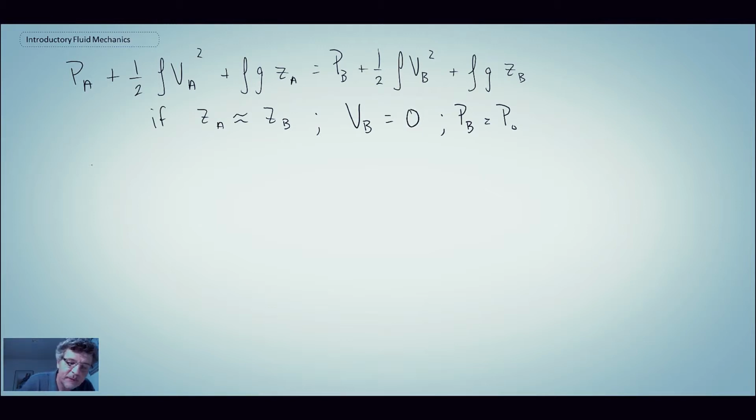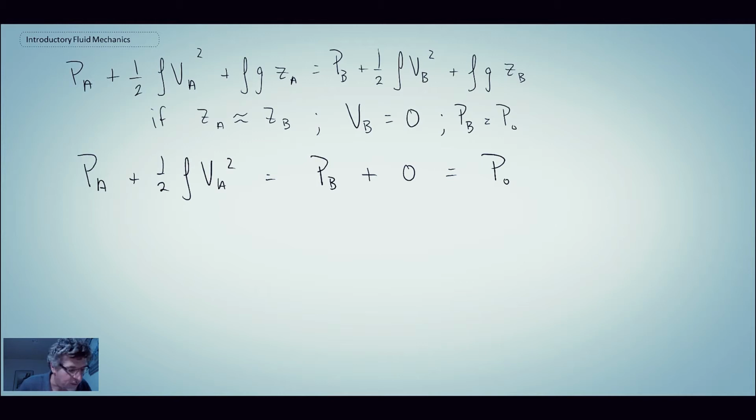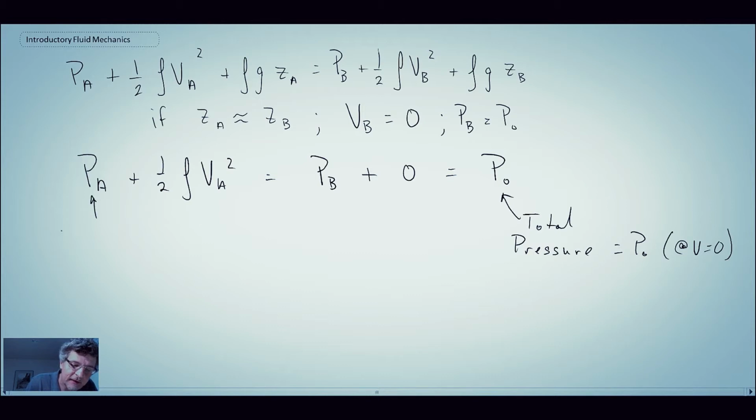So with that, I will rewrite Bernoulli's equation. And remember, we said that at point B, the velocity is 0, and consequently, the velocity term is 0. And we said that that is equal to this P naught, which is what we call the total pressure. And so at this point, velocity is equal to 0. And PA, that is measuring the static pressure in the flow.